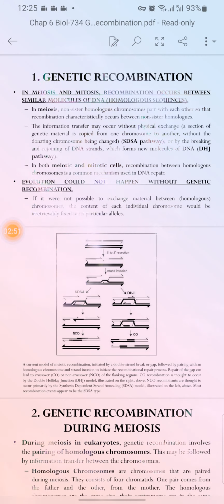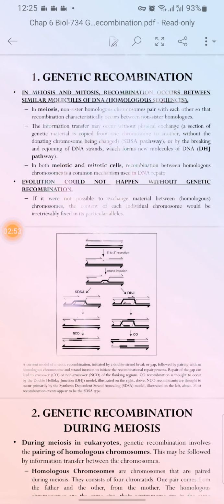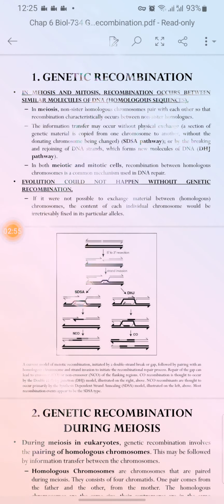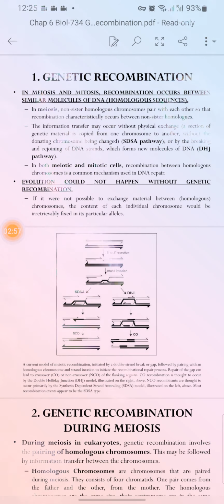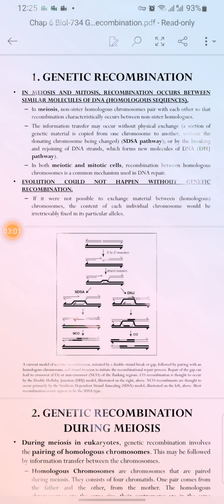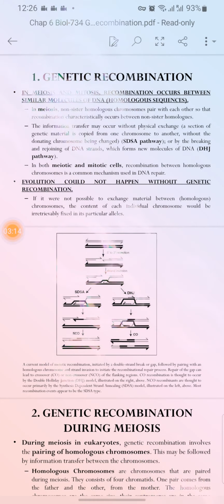In meiosis, non-sister homologous chromosomes pair with each other, so that recombination characteristically occurs between the non-sister chromatids, which exchange their genetic material.